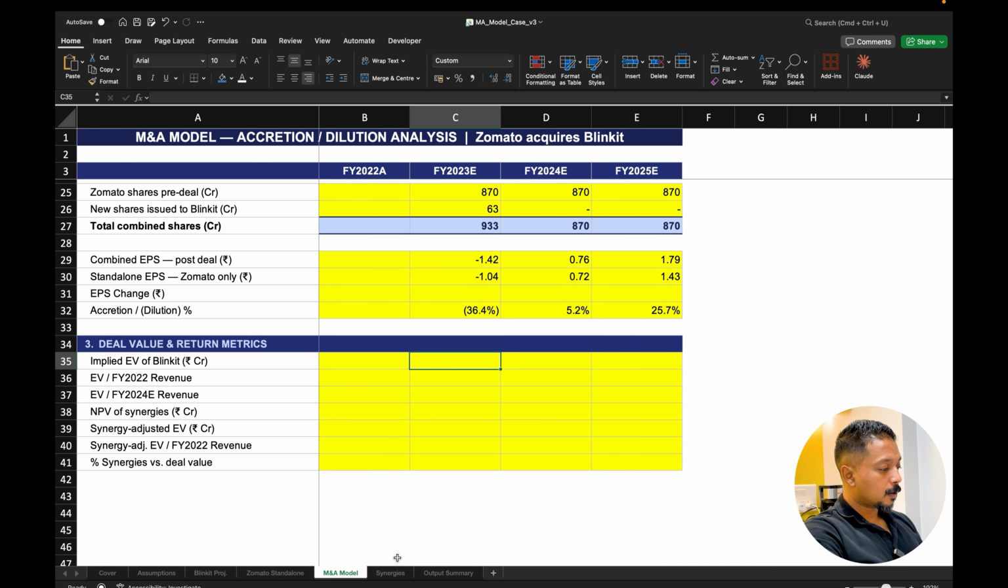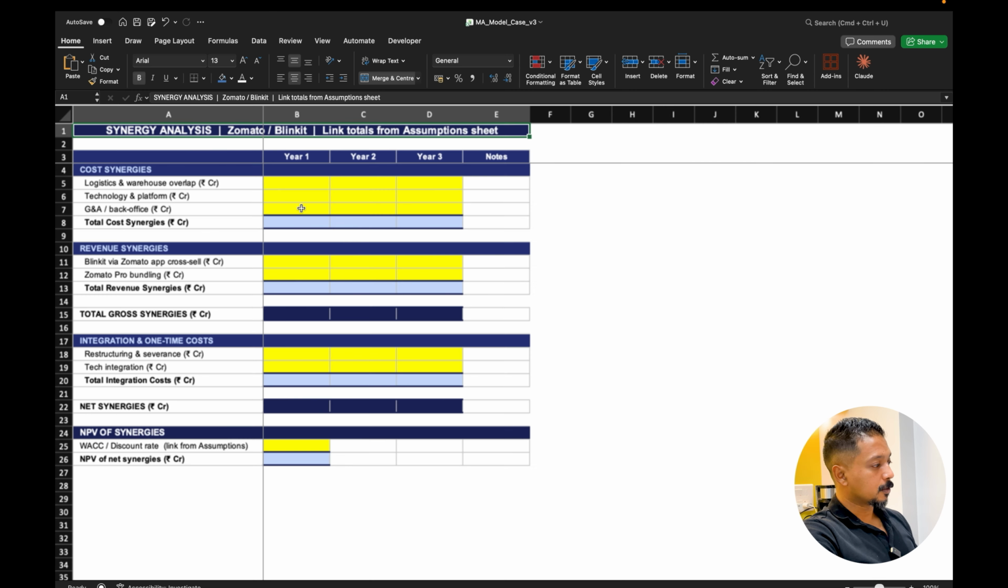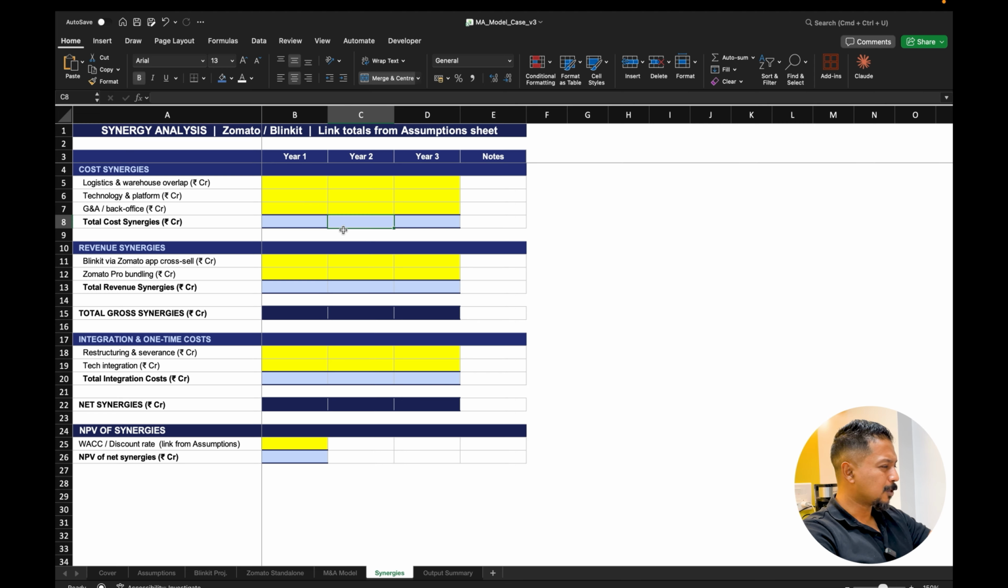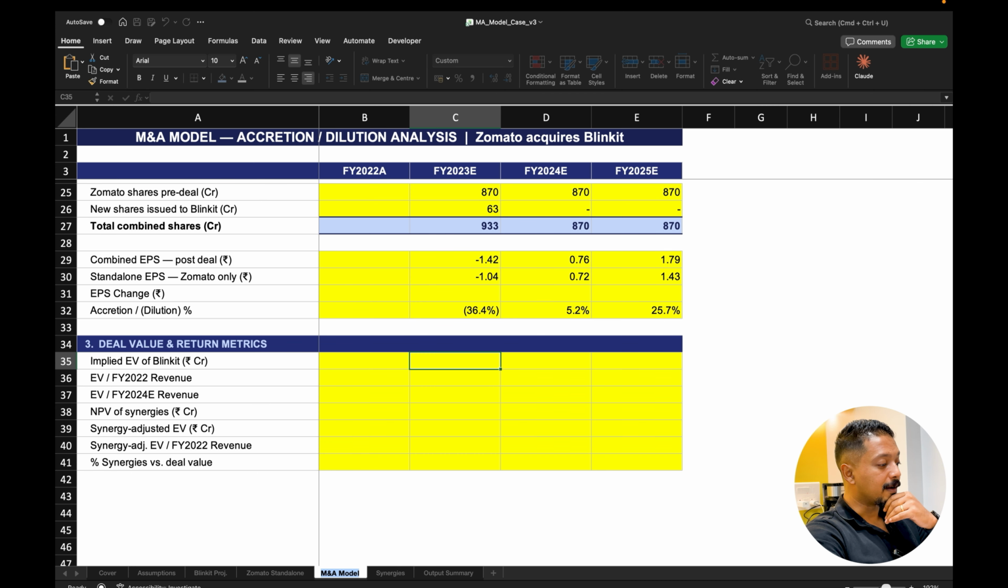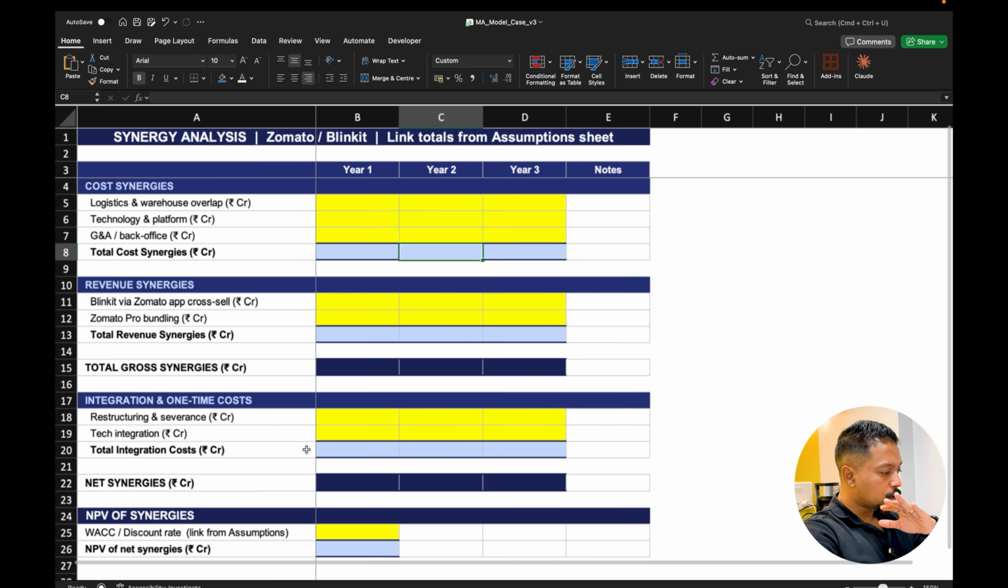Now we come to the synergy values. I think we've already done this. What I've done is actually taken the synergy values directly. I shouldn't have done that, but I've taken them in the M&A model directly. But let's do one thing for sure.